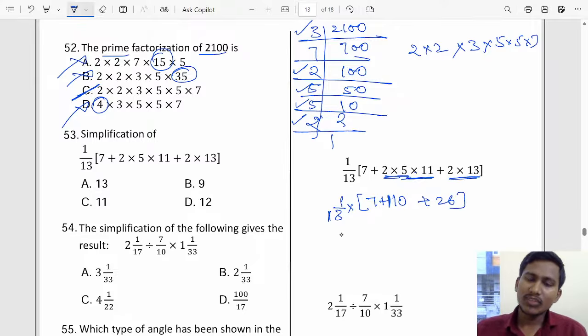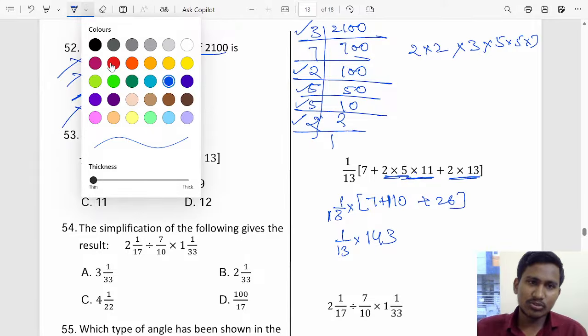Now you add it: 7 plus 110 is 117, 117 plus 26 will be 143.